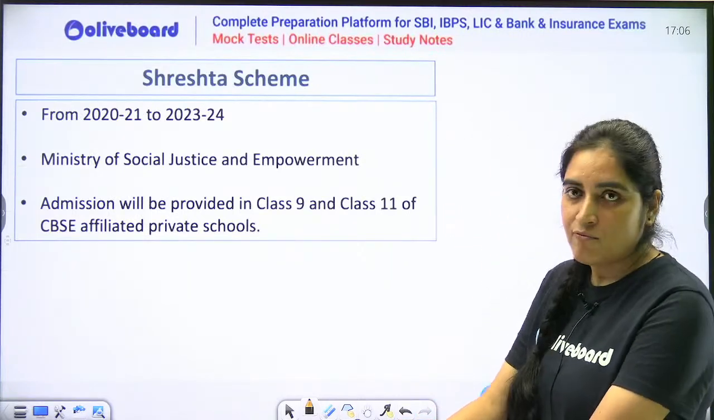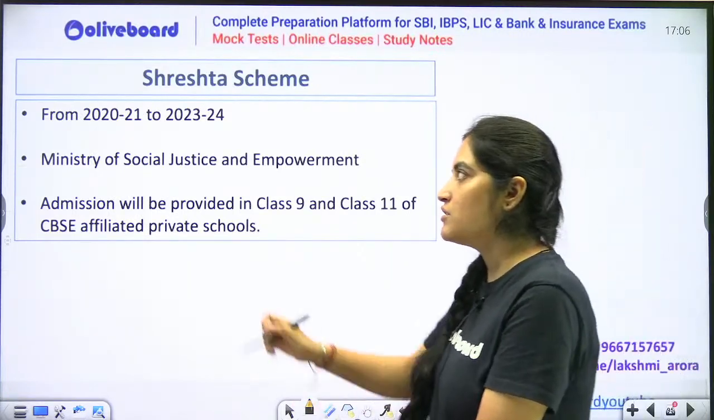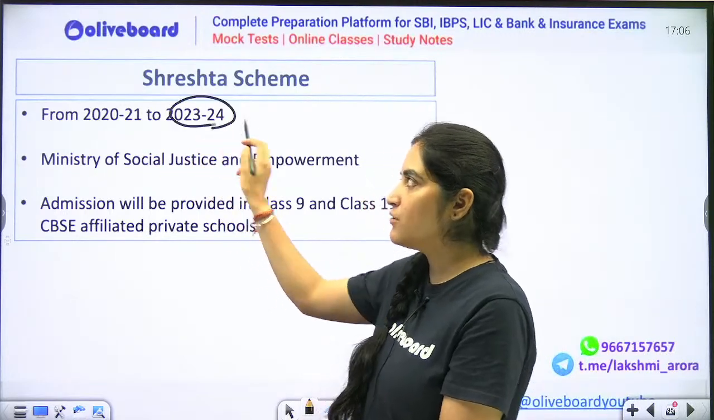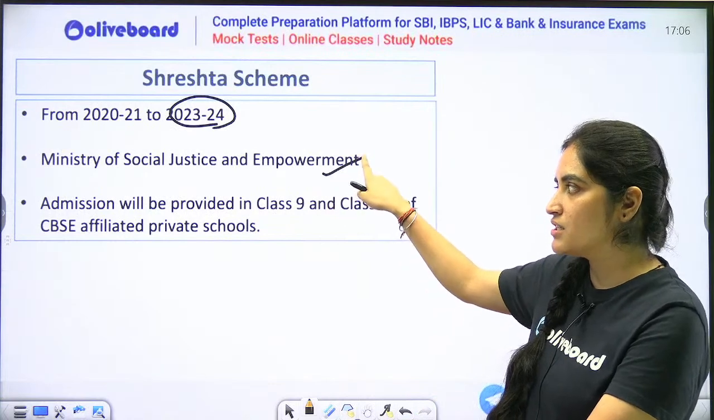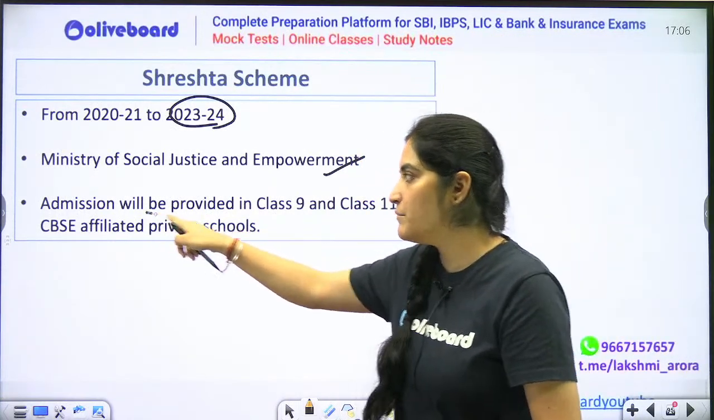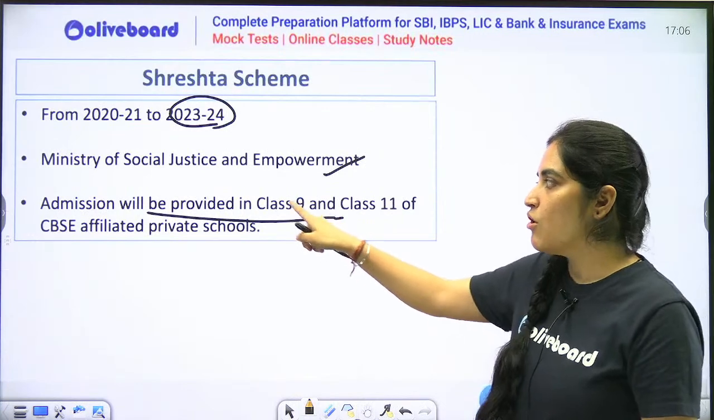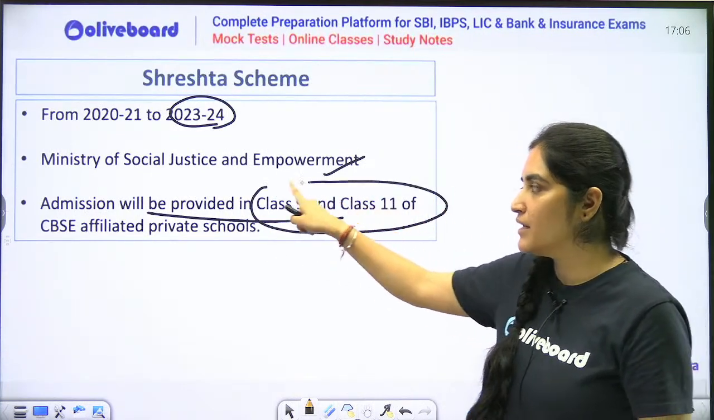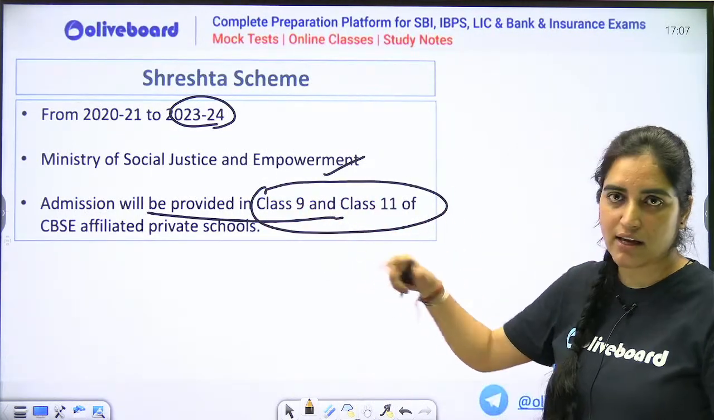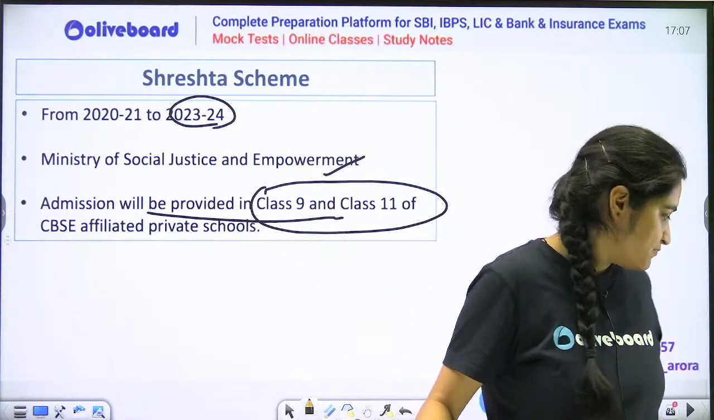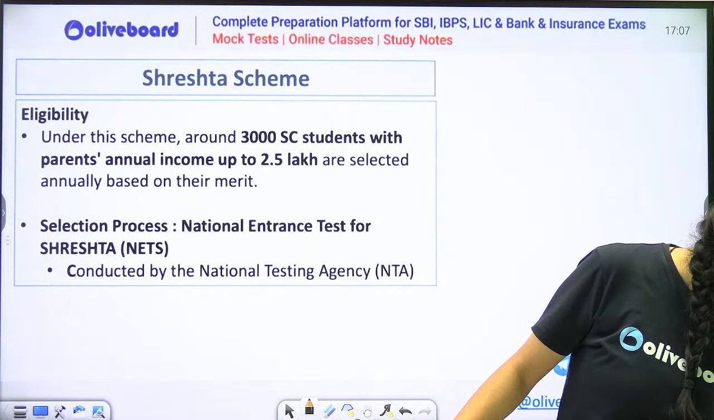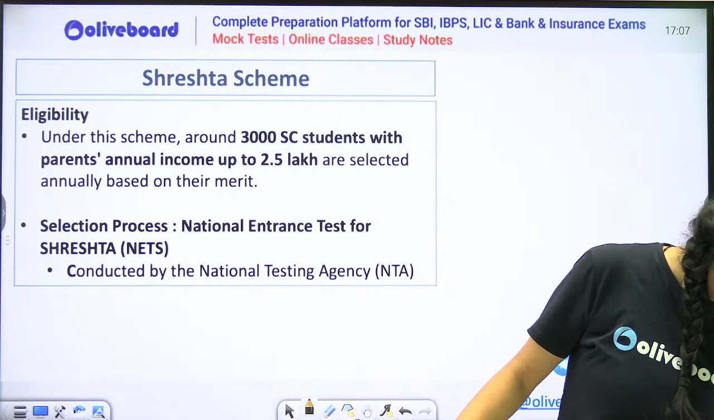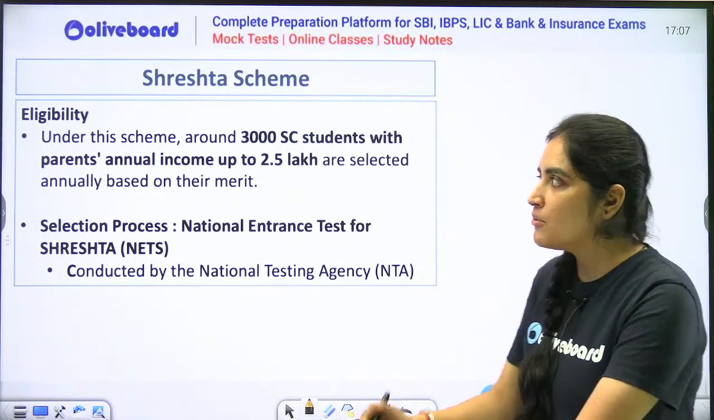Next thing, what more was there in the scheme? So this scheme was there from 2021 and it will go up till 2023-24. This financial year, this will end. So basically, the Ministry of Social Justice and Empowerment is looking to provide admission to all the SC students who are in class 9th as well as class 11th in the CBSE affiliated schools. Sorry, guys.